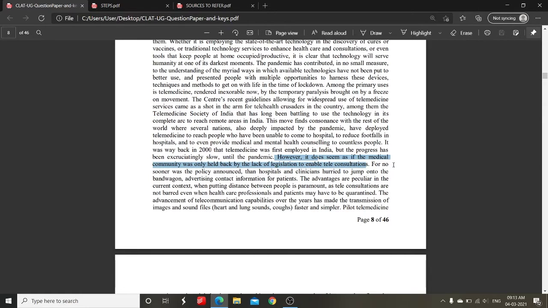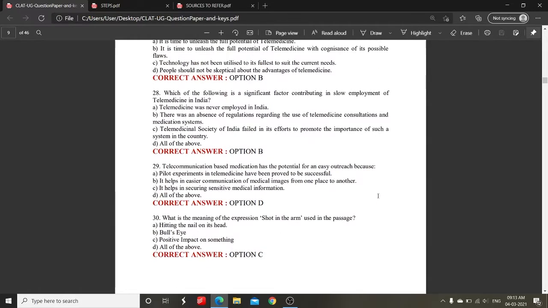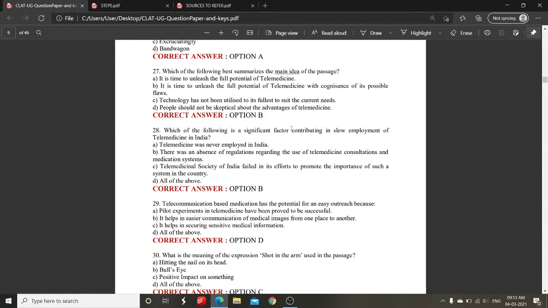However, it does not seem as if the medical community was only held back by the lack of legislation to enable teleconsultations, for no sooner was the policy announced than hospitals and clinics hurried to jump onto the bandwagon, advertising contact information for patients. The advantages are peculiar in the current context when putting distance between people is paramount, as teleconsultations are not barred even when healthcare professionals and patients may have to be quarantined.